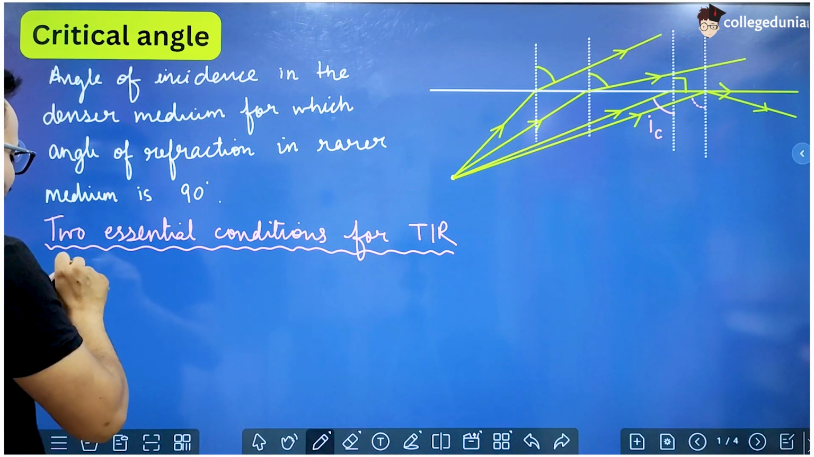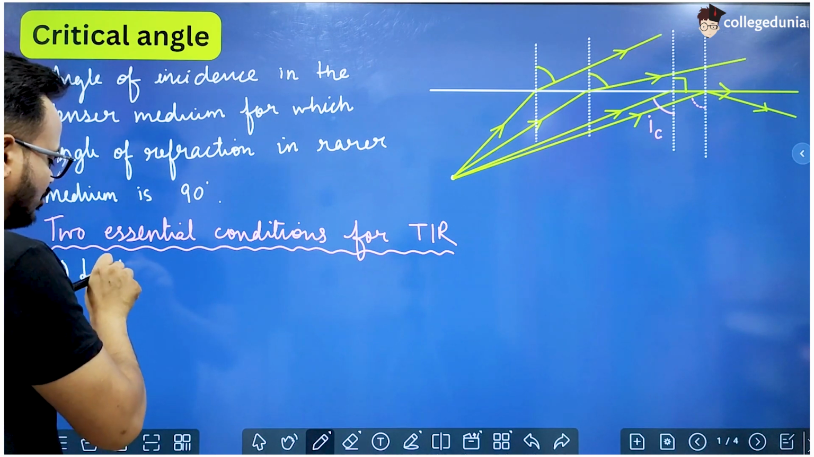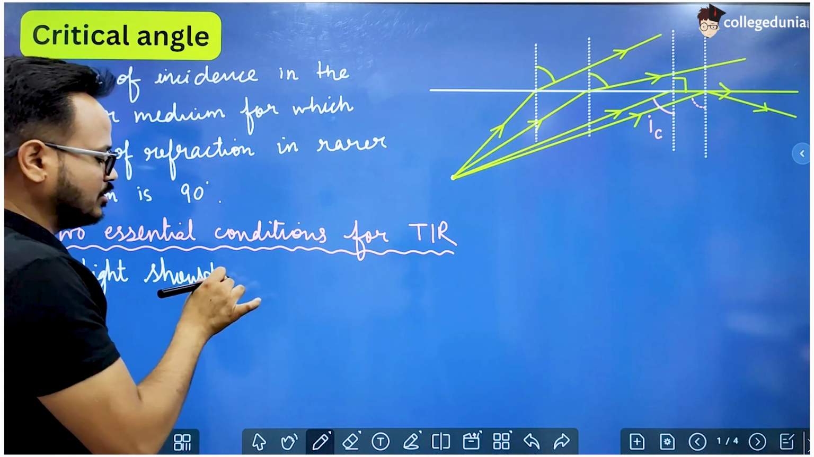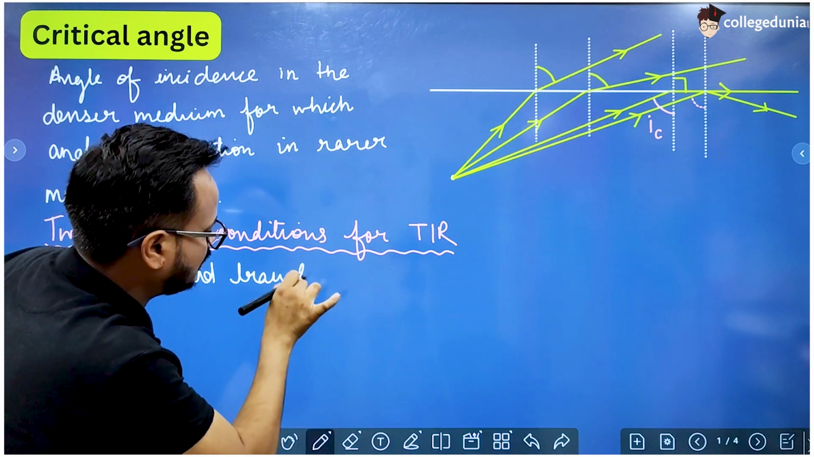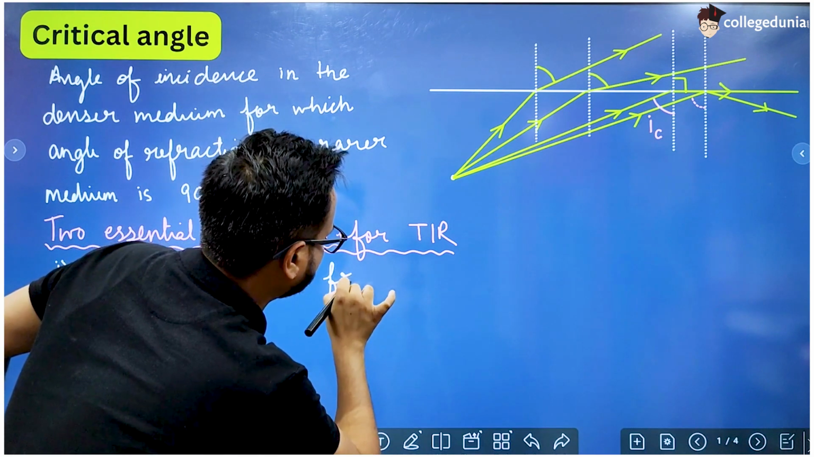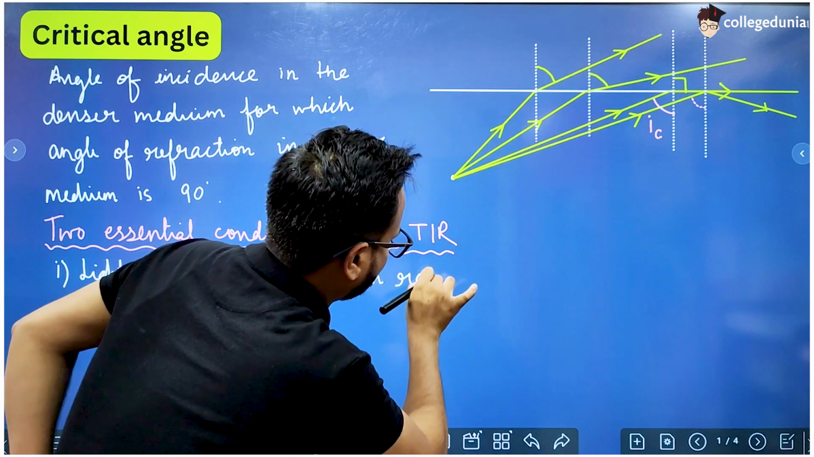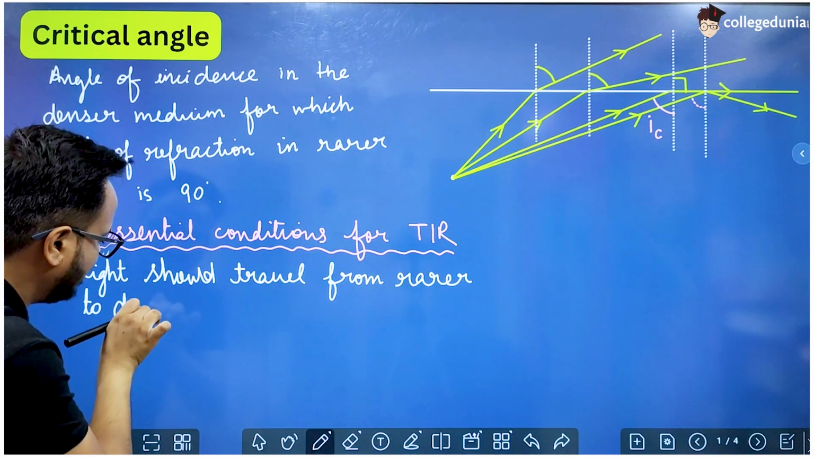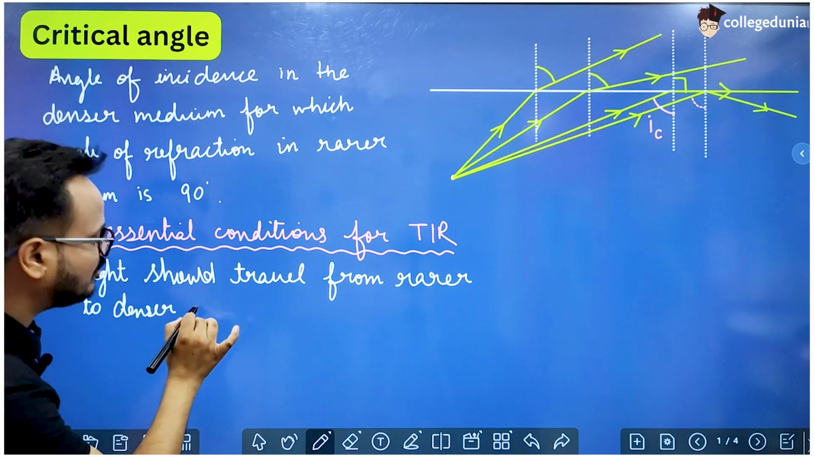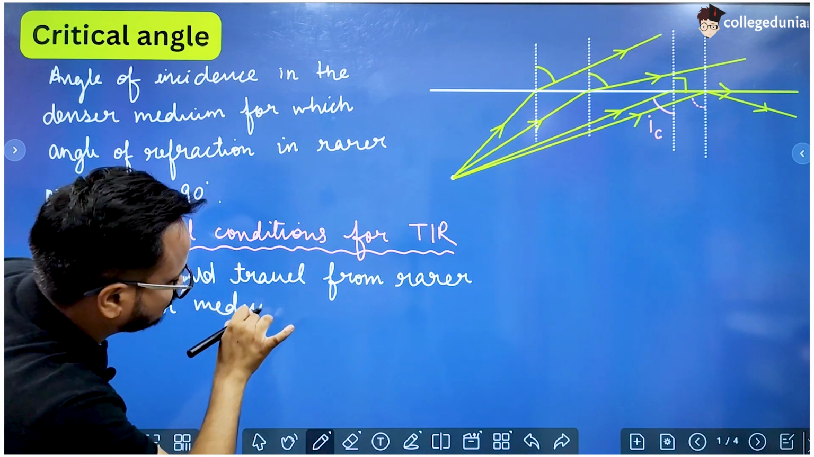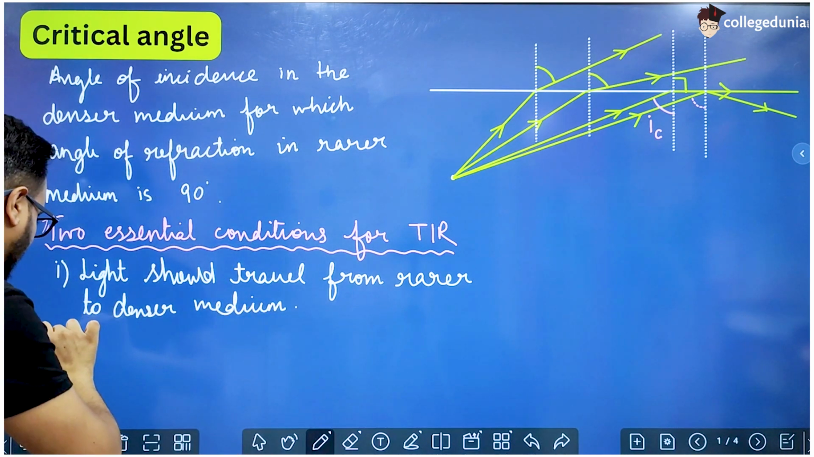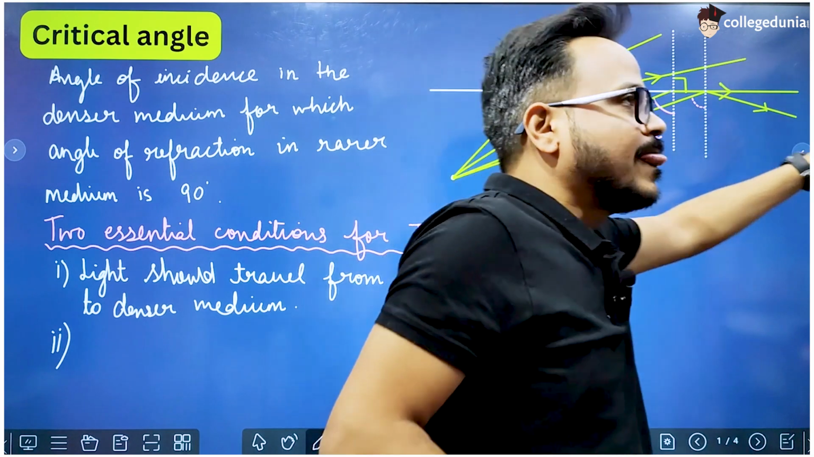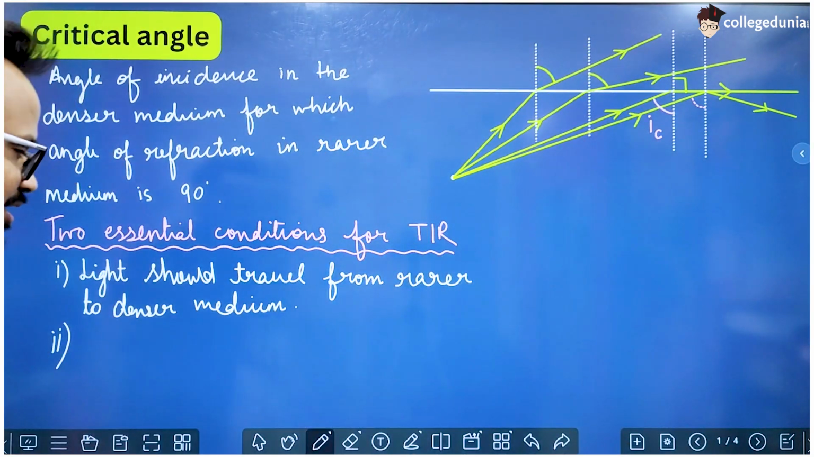Number one, light should travel from rarer to denser medium. And number two, the angle of incidence in the denser medium should be greater than the critical angle.